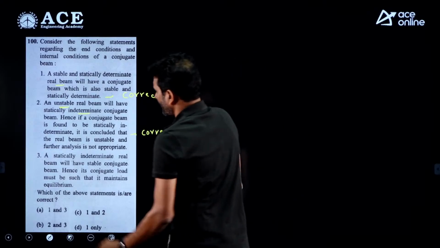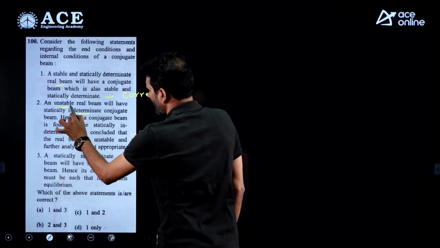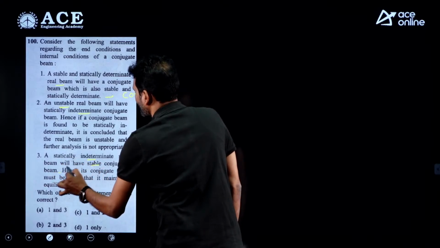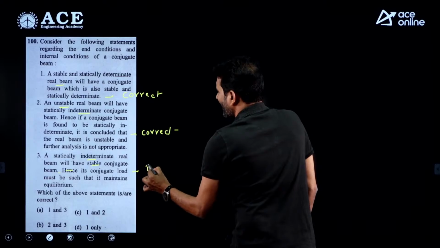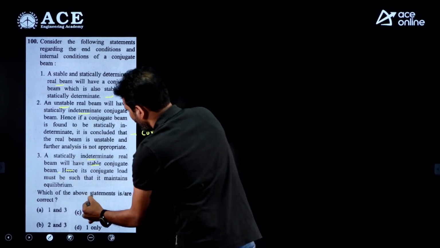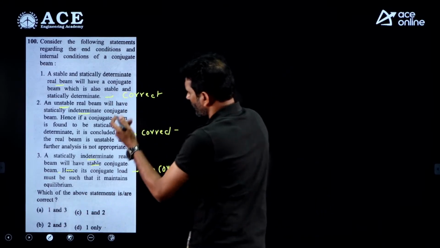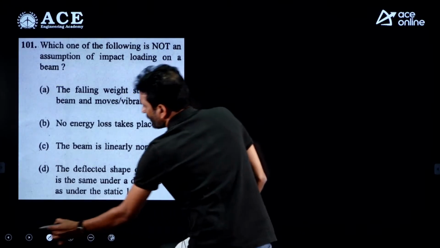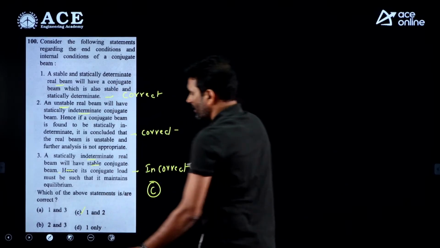And come to the third statement: a statically indeterminate real beam, look here, this is very close to the second statement, will have a stable conjugate beam. This is incorrect. It has an unstable conjugate beam, but it is given as a stable conjugate beam, so this is an incorrect statement. Now the question asks which of the above statements are correct. So 1 and 2 are the correct statements. Option C is correct for this question. Let's move to the next question.